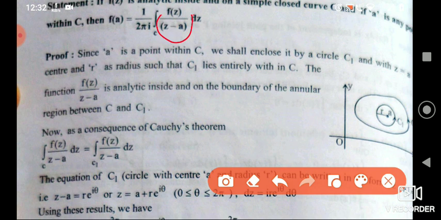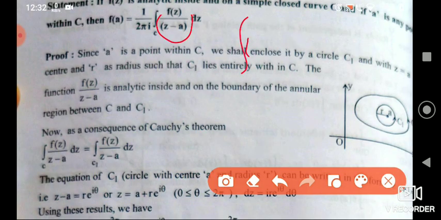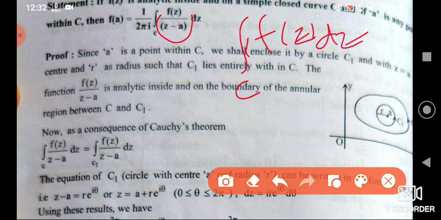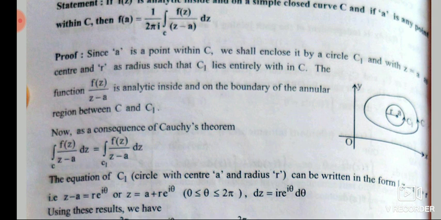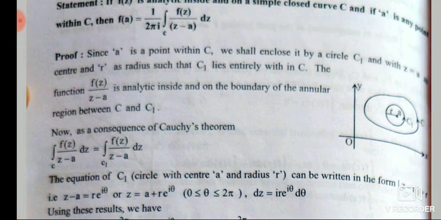Just see Cauchy's theorem. Cauchy's theorem says, with all the statements, if it is a simply connected region bounded by a simple closed curve, then integration along curve C of f(z) dz will be equal to 0, right? If we see here, at point A this f(z) will be undefined. How?